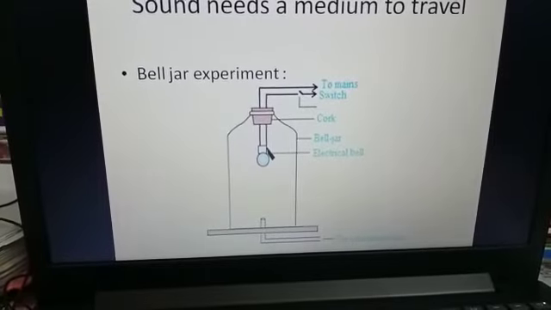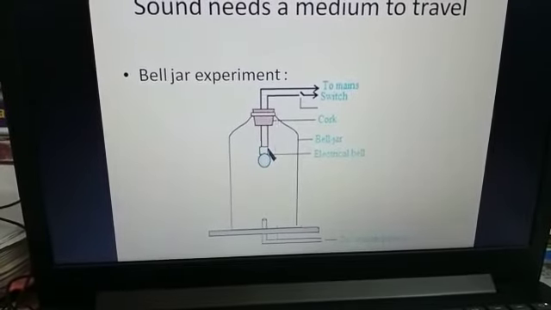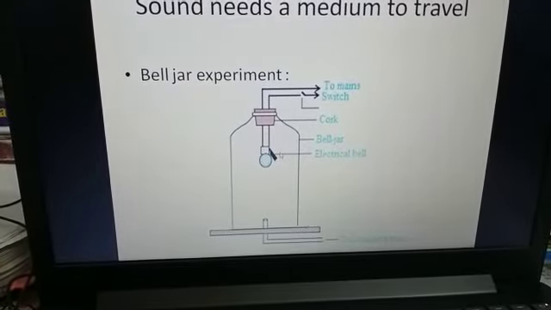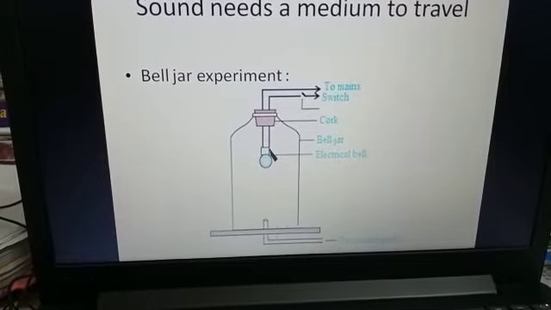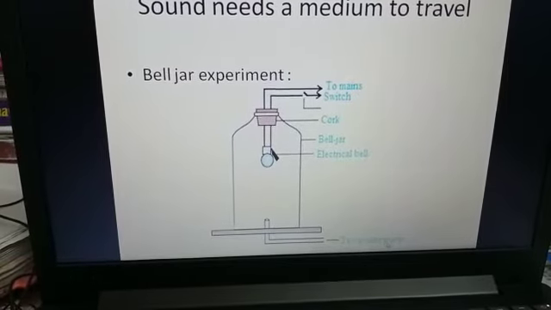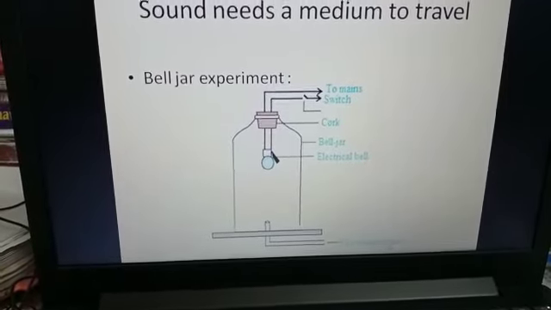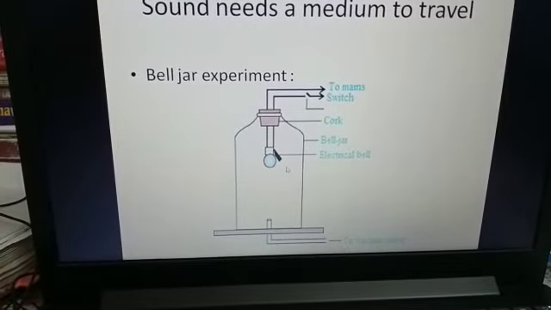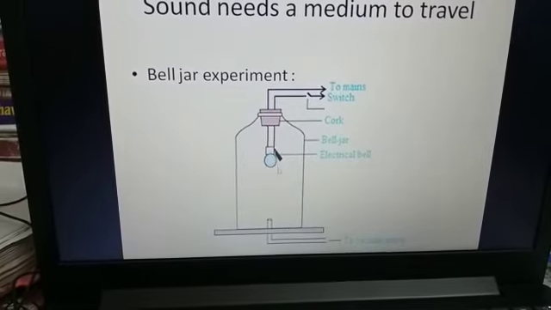So let us take this bell jar. We have got an electric bell inside. This is the bell jar, here is the cork, the switch, the mains, and below there we have got a vacuum pump. So what happens? First of all, you put this electric bell, just switch it on. What will happen? You will be able to hear the sound.